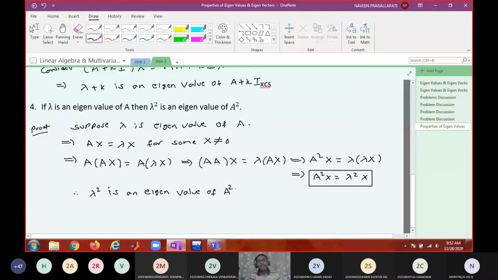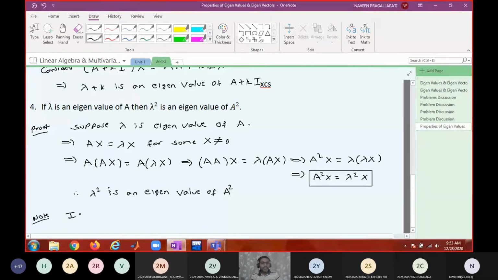Now, what could be the eigenvalue of A cube? Again multiply. Lambda cube. Eigenvalue of A power 10: lambda power 10. Eigenvalue of A power m: lambda power m. So how do you show that statement? That is a homework problem. I will write it as a note and give it as a home exercise.